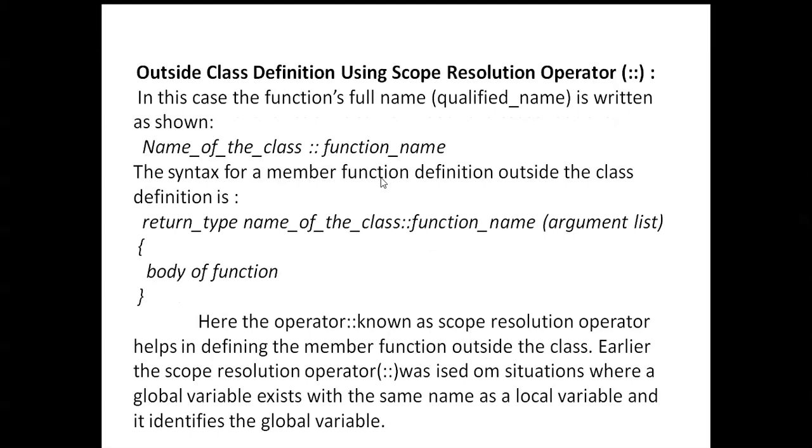Here you can see the class name and function name. This is outside. When a member function is there, we can declare it inside that class, or you can take that function name outside of the class. On the left side you must give the class name, and on the right side the function name. Between these two you use the scope resolution operator.